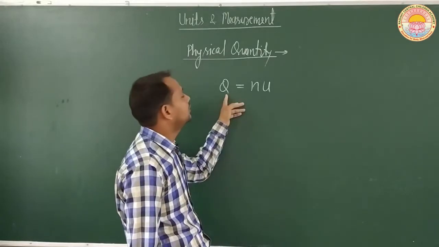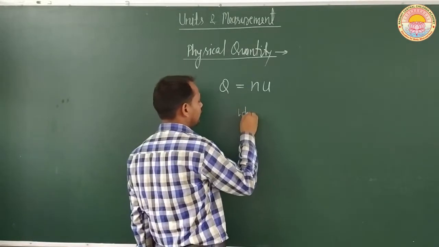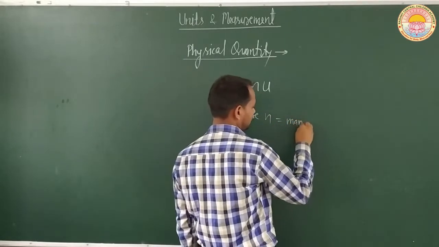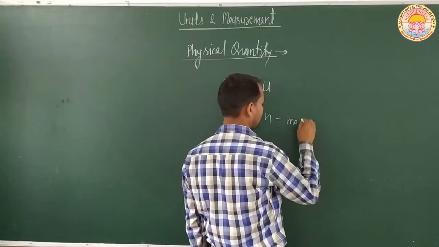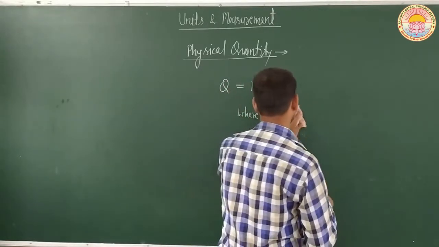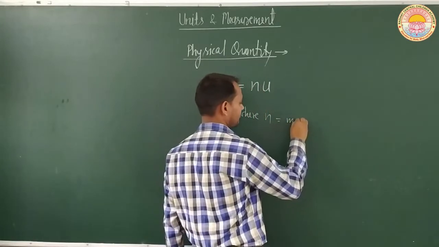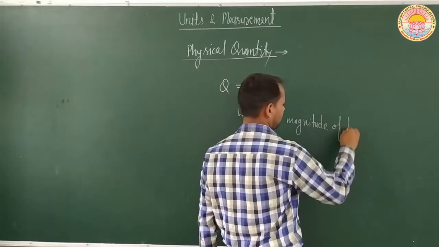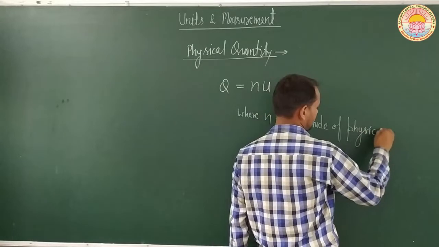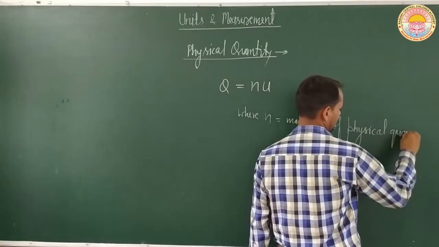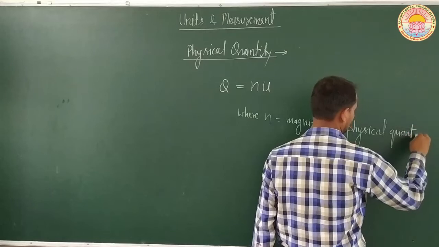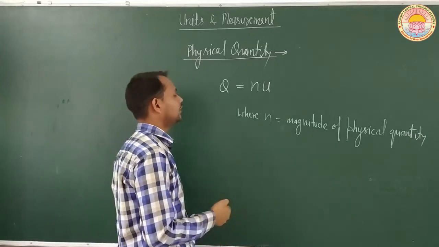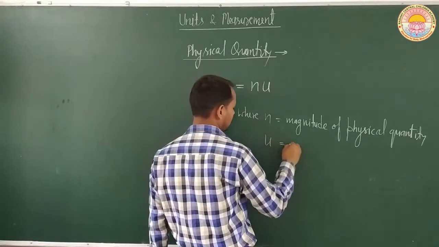Here Q is the physical quantity, N is the magnitude of the physical quantity, which means how much value it contains, and U represents the unit.